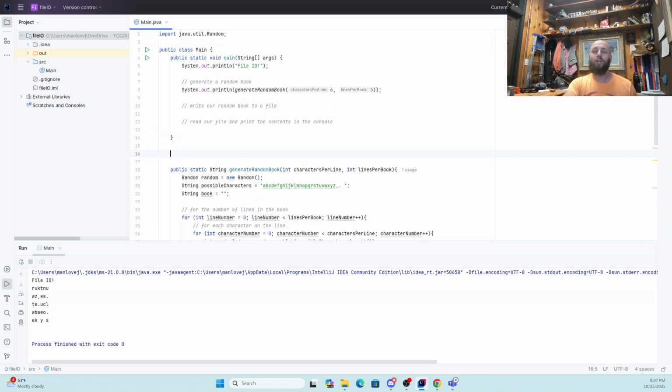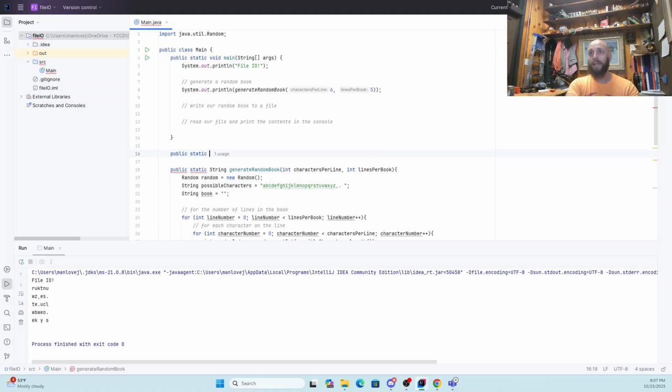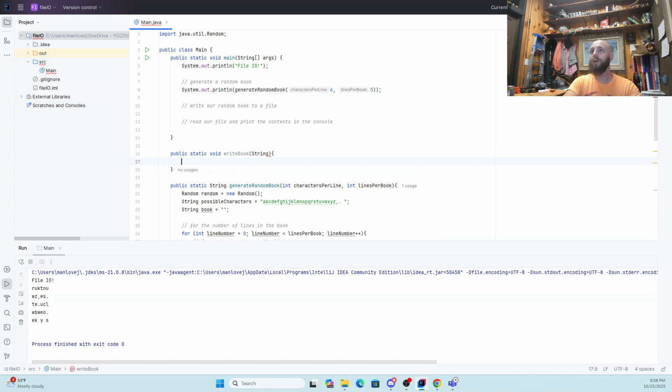Now, next thing. So I'm writing this above just so you can see it. This is probably the wrong order to write these methods in, but it's what I'm doing. So I'm going to make another public static method, and this one's going to be a void method. It's not going to return anything because all it's going to do is take a string and write it to a file. So I'm going to call this write book, and it's going to take a string. I guess we need to write what the string is. So this is going to be the contents.